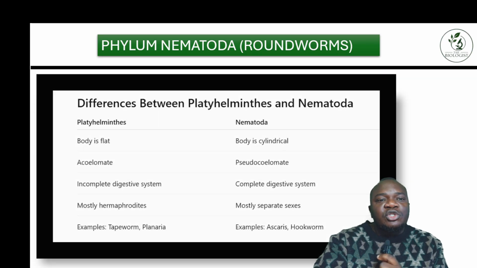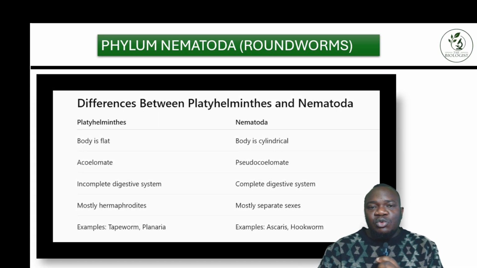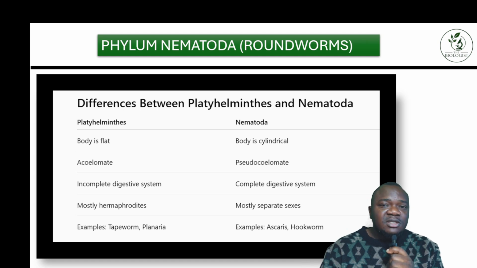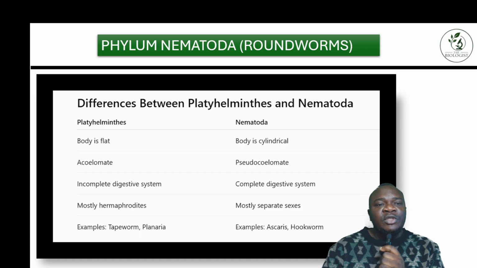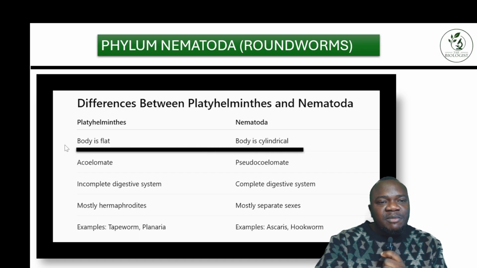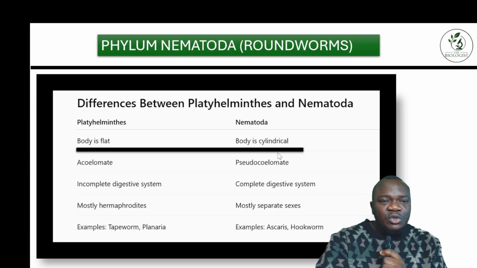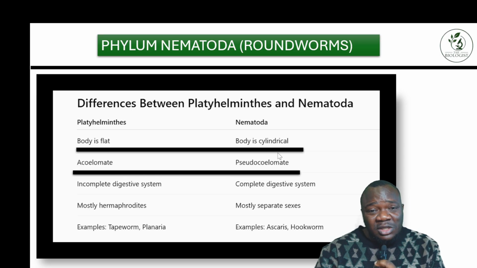Okay. So, the difference between platyhelminths and nematodes. In our last video we talked about platyhelminths. Just to differentiate between both of them, I find this very helpful because it helps with distinction. Platyhelminths have a flat body, but nematodes have a cylindrical body. This is a very good type of exam question they can ask you.